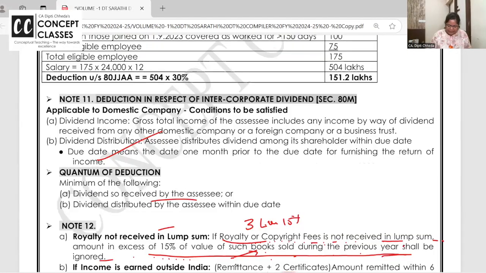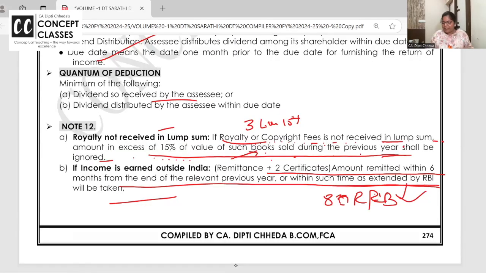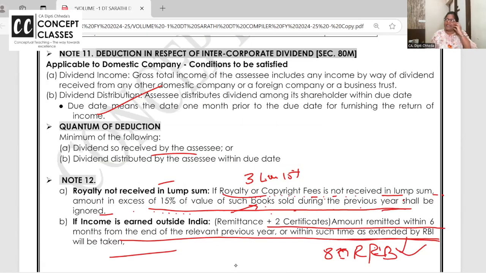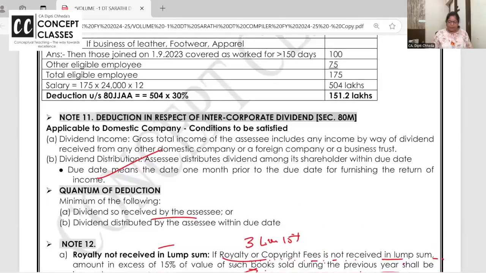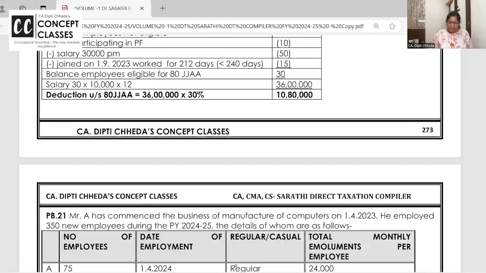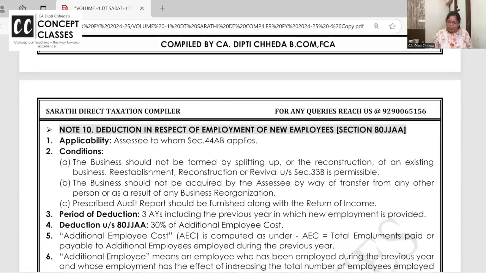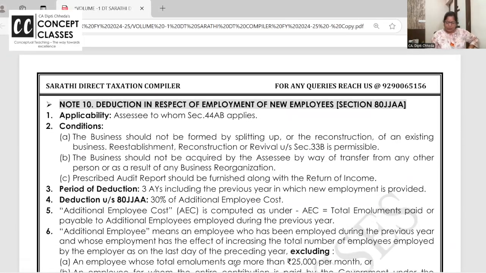Let me check. I think till the end we have done this. Section 10AA, of course, it's a part of deduction, but I'll take it with alternative minimum tax and section 10AA both together, with your default tax regime, all combined, I will take one lecture. Okay, listen now carefully. 80JJAA is allowed in both the regimes. Both the regimes it is allowed.